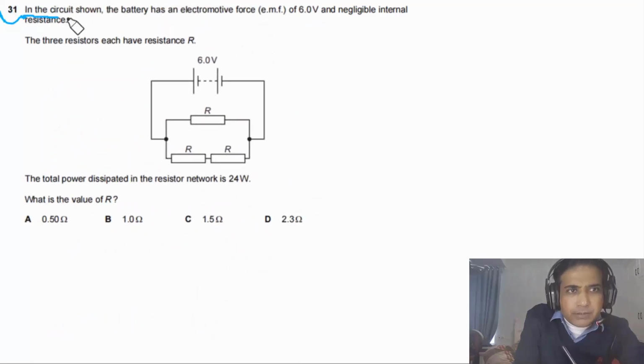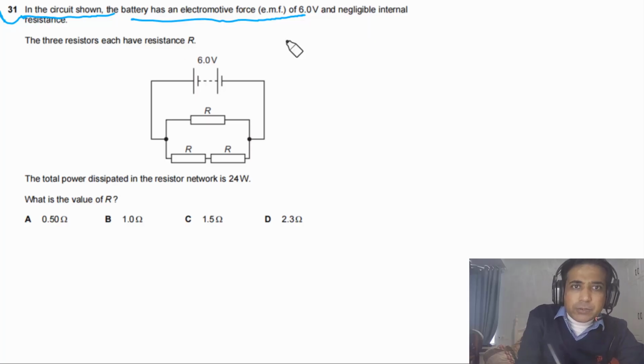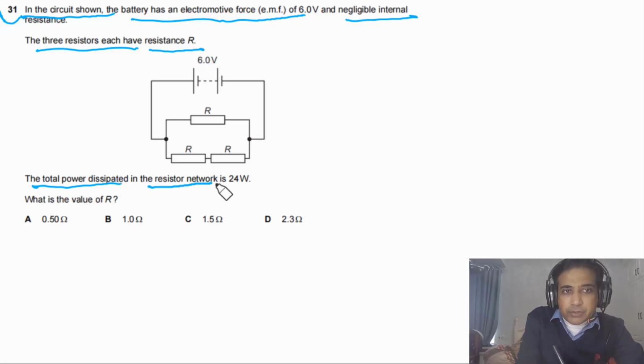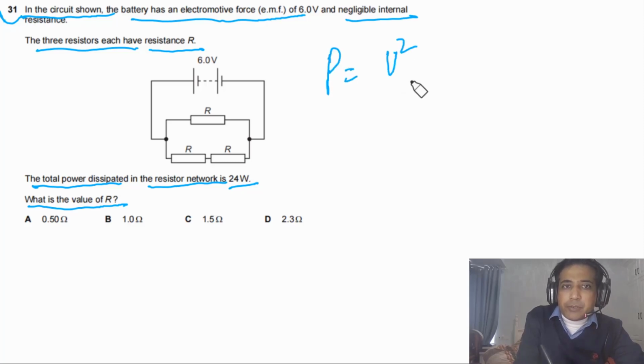Question 31 says, in the circuit shown, the battery has an electromotive force of 6.0 volts and negligible internal resistance. The three resistors each have resistance capital R. The total power dissipated in the resistor network is 24 watts. What is the value of capital R? In this case, power is given to us. So we can say power will be equal to V squared divided by R total.